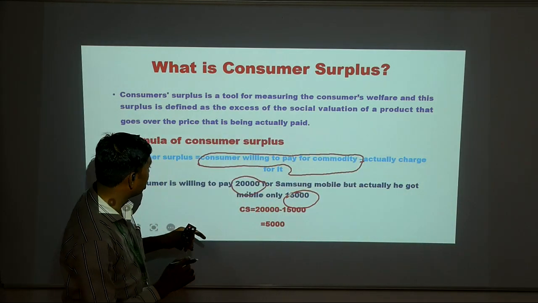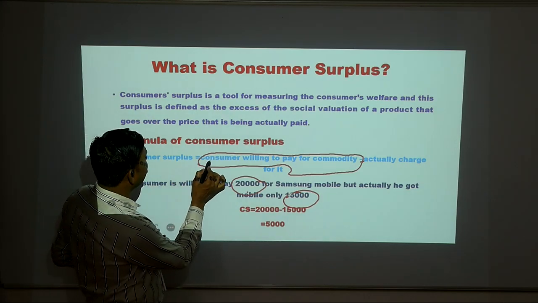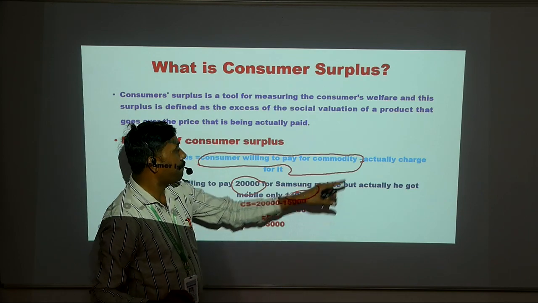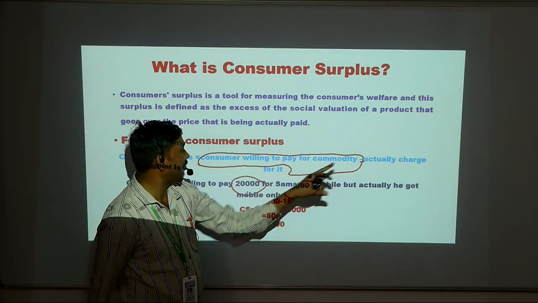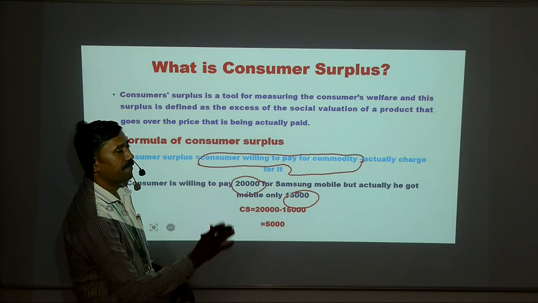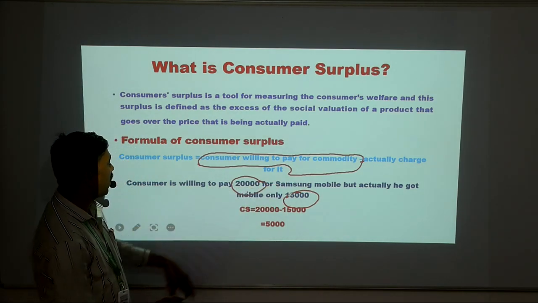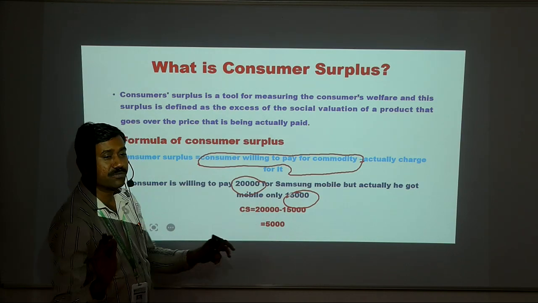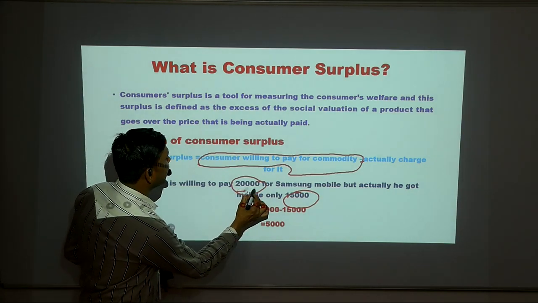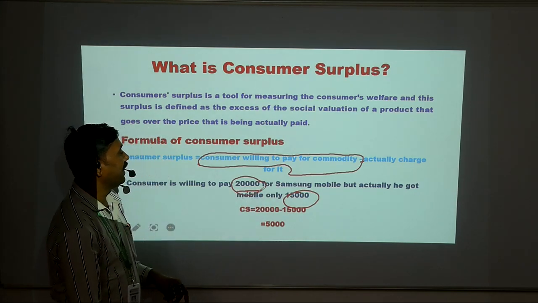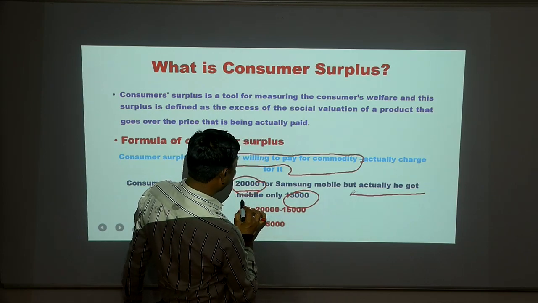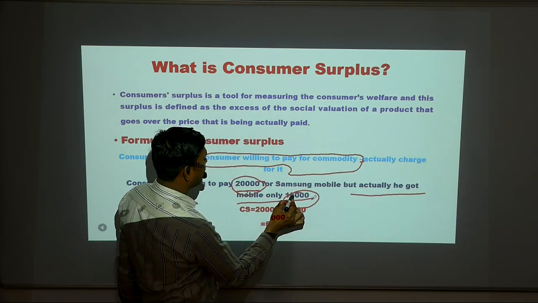I assumed I would purchase that mobile for 20,000 rupees, but actually I got it for only 15,000 rupees.